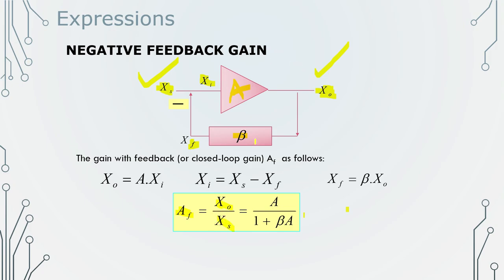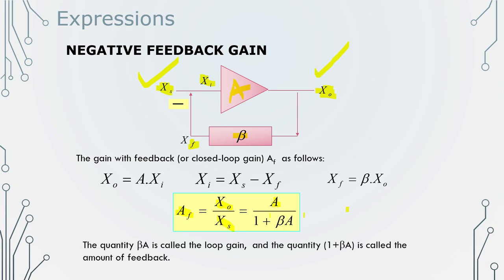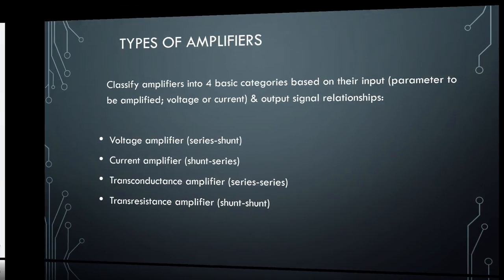So X naught over XS is gain A by 1 plus beta A. Beta A is called the loop gain because we are in a loop. It will continuously keep on giving the feedback, right? And 1 plus beta A is called the amount of feedback, the total amount of feedback we are getting.